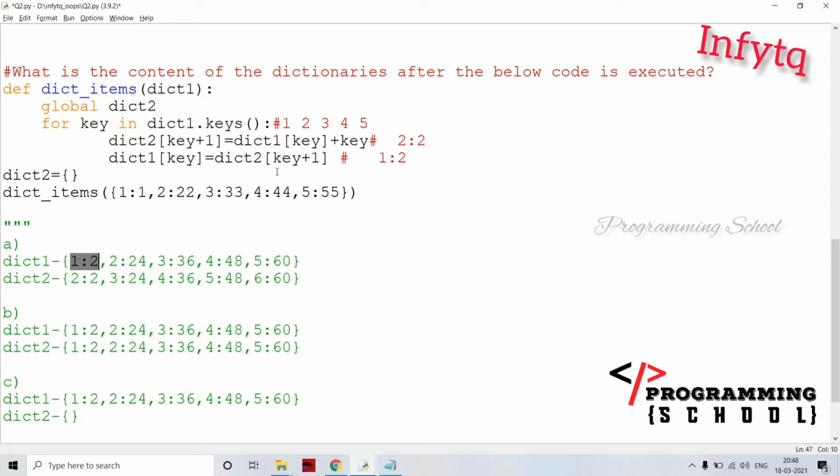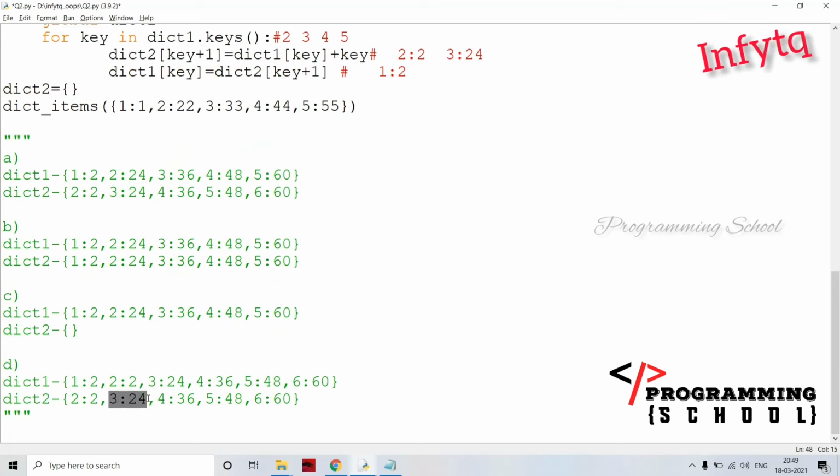And okay, now it is iterated again. Now the key value is 2. The key value is 2, and coming to this position, dict2[key+1], key value is 2 now. 2 plus 1 is going to be 3. 3 colon, and dict1[key] becomes dict1[2] here. That is 22. 22 plus key value, which is 2. 22 plus 2 becomes 24. If you observe here, dict2 is 3 colon 24. If you observe here also 3 colon 24.